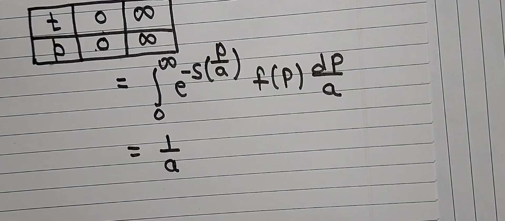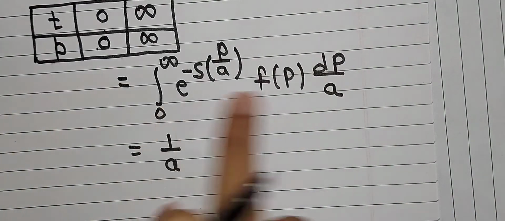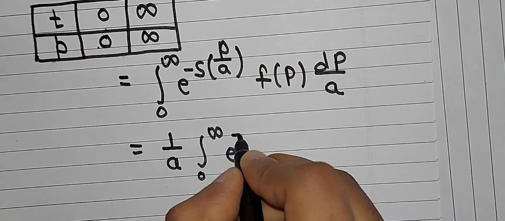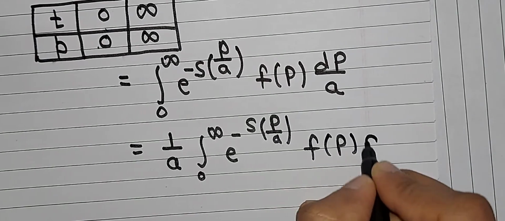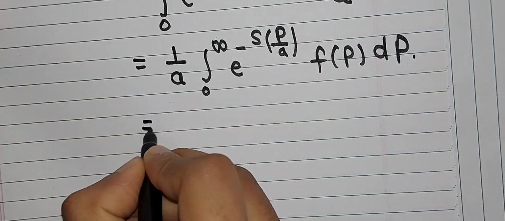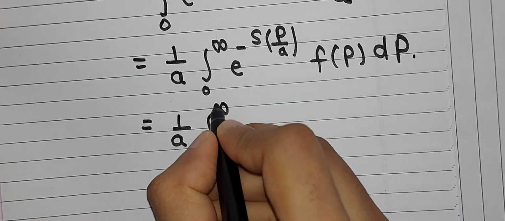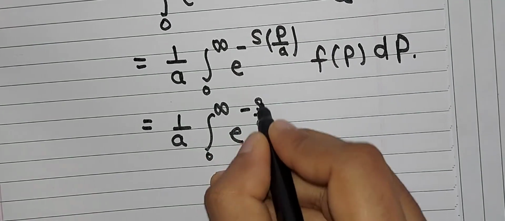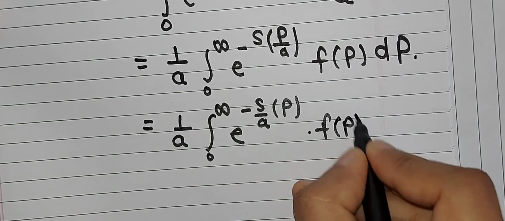Now observe that 1 by a is a constant, therefore take it outside from this integration. The remaining elements are the integration from 0 to infinity of e raised to minus s into p divided by a, into f(p) into dp. Here a is also a constant, so 1 by a stays as it is, the range 0 to infinity has no change, and e raised to minus s divided by a, treated as a constant, multiplies p, and then f(p) dp.